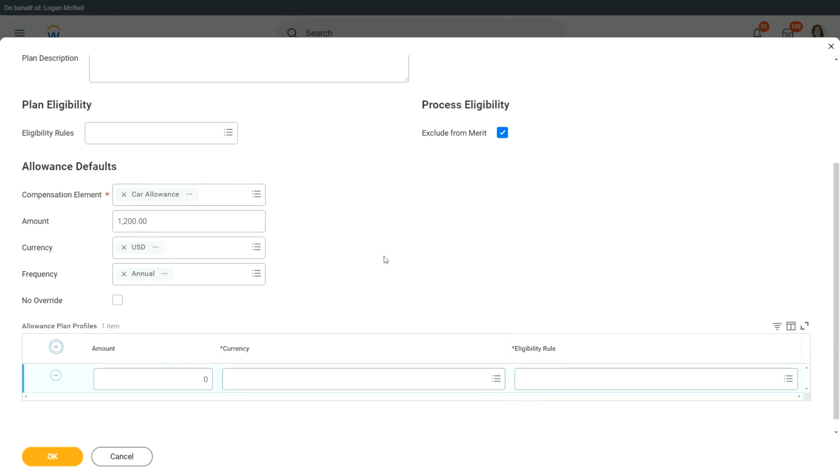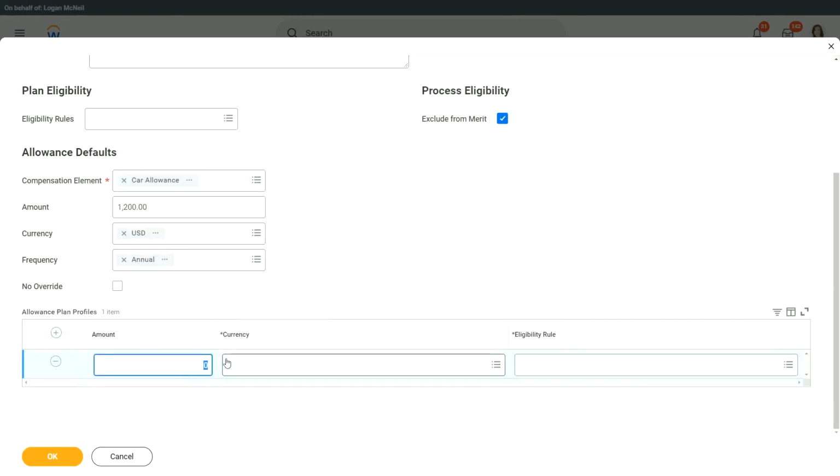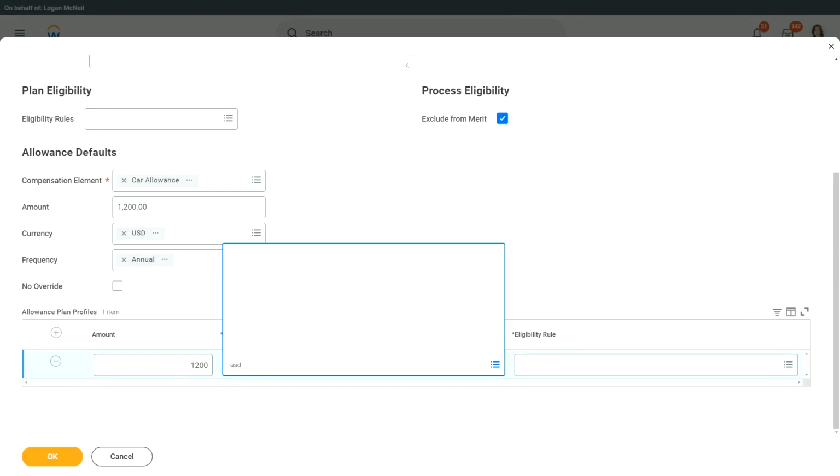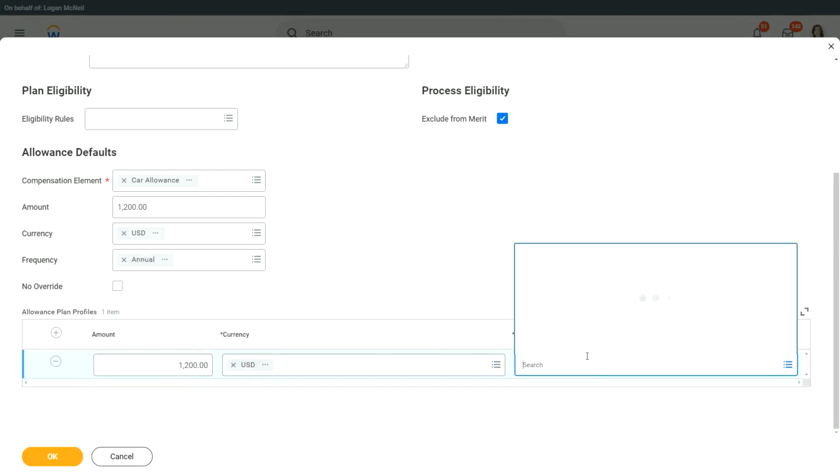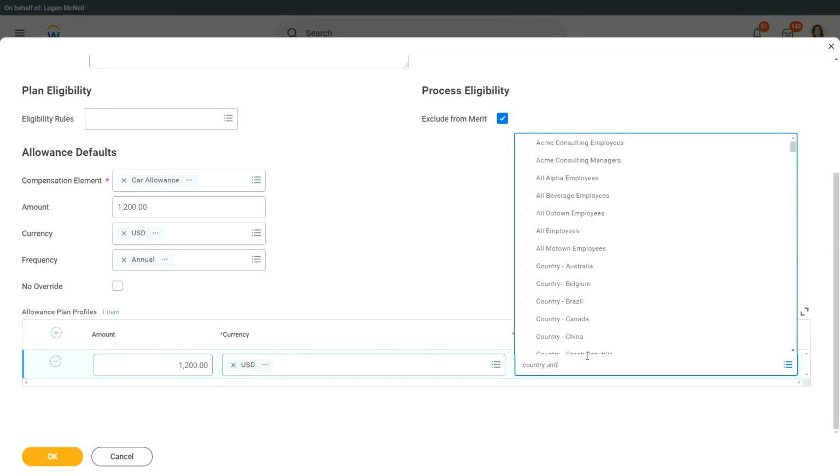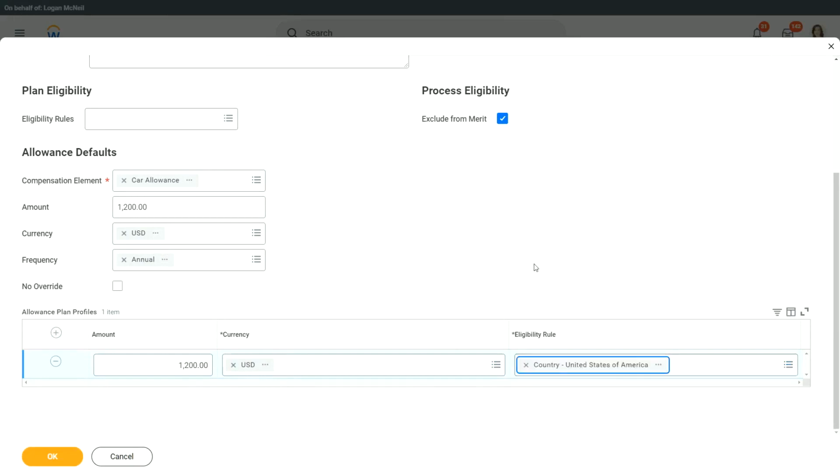So let me create one allowance plan profile and I will say, okay, it is $1,200 for what? Country, United States of America. This is the same eligibility rule that we used for our compensation grade profile as well, isn't it?